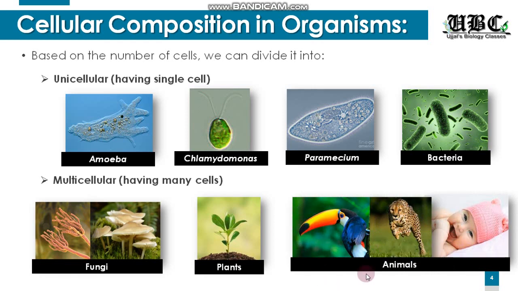And finally, we have all the animals, from the earthworm to an insect to the starfish to the birds, animals like tigers, carnivores, herbivores, and the human beings. All come under the topic animals. So multicellular are the fungi, the plants, and the animals, whereas unicellular are amoeba, chlamydomonas, paramecium, and bacteria.